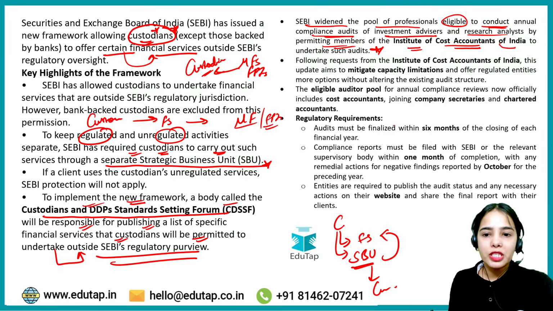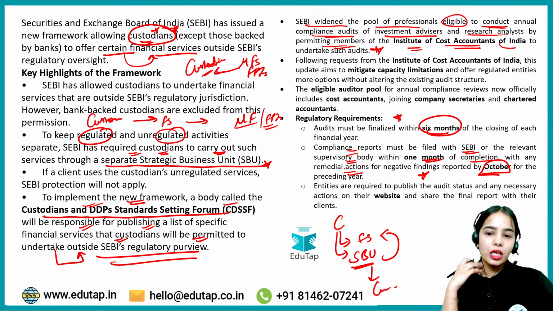Now, basically, audits must be finalized within 6 months of the closing of each financial year. Compliance reports must be filed with SEBI or other relevant supervisory body within 1 month of the completion, with any remedial actions for negative findings reported by October for the preceding financial year. This is the basic idea. So that is the idea.